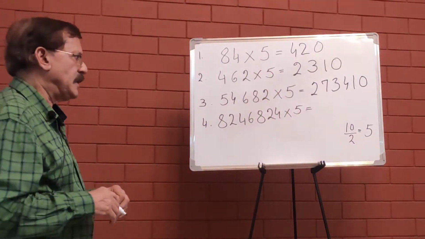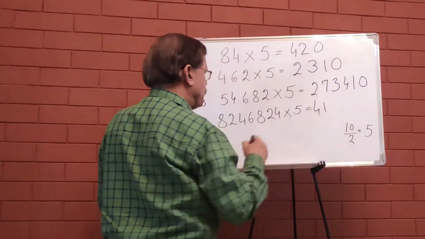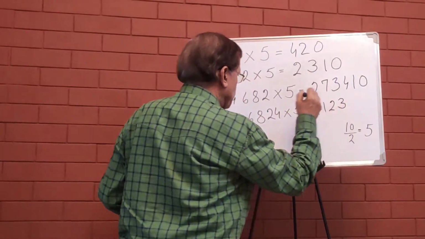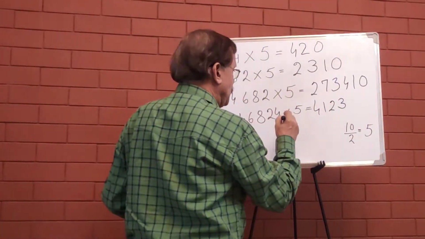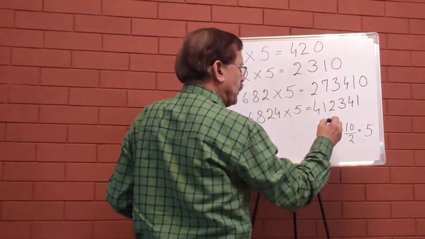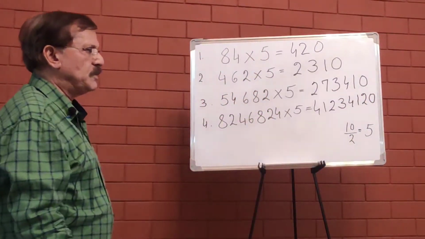That means multiplying by 10. So 82, half of 82 is 41. Half of 46 is 23. Half of 82 is 41. And half of 4 is 2. And put a 0. This is your answer.